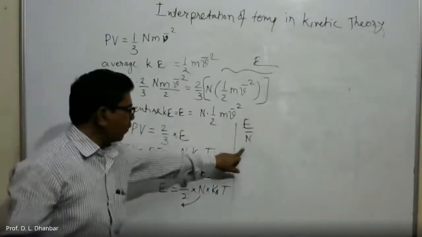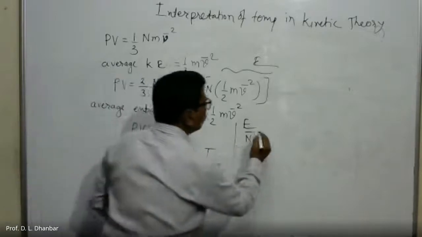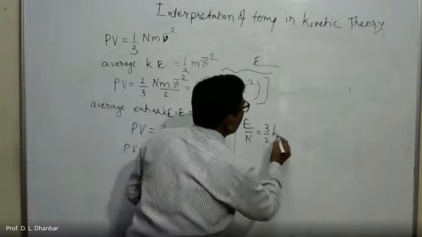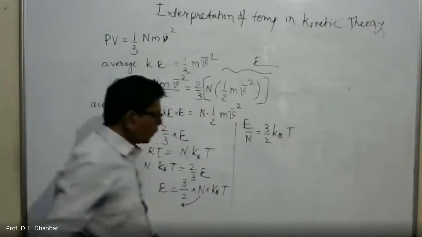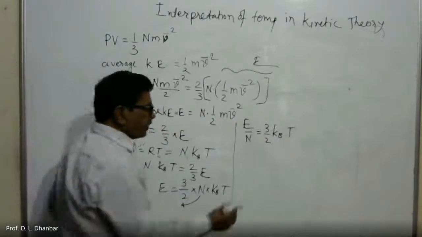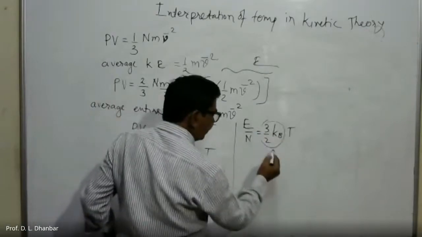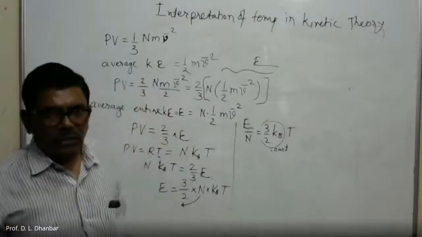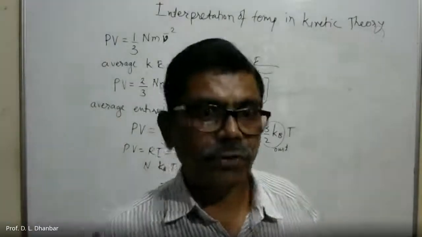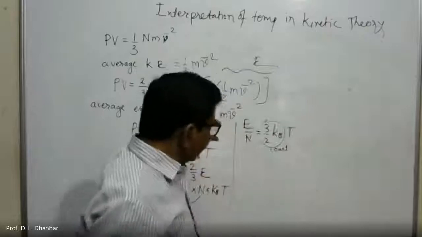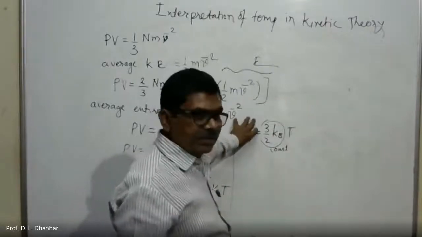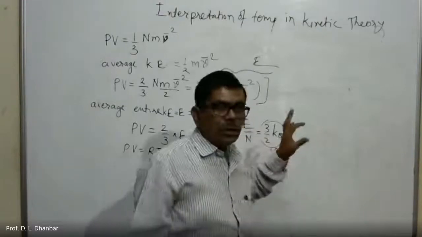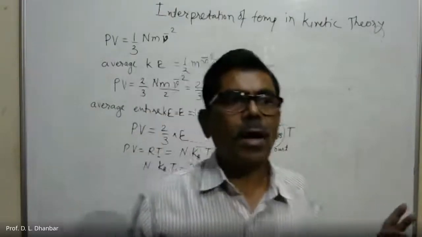Kinetic energy per molecule is equal to 3 by 2 K_B into T. Here you can see this is a constant into T, where T is the absolute temperature. So this indicates that the kinetic energy per molecule is directly proportional to the absolute temperature of the gas.